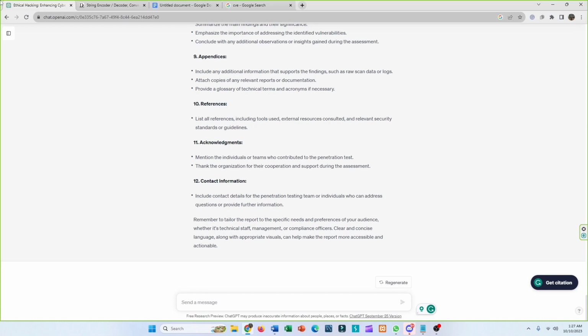So the next thing you can use ChatGPT for is decoding things. We always get things in hashed format or sometimes in base64, and ChatGPT can help us with that too.